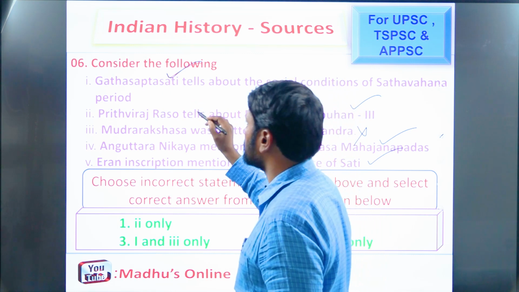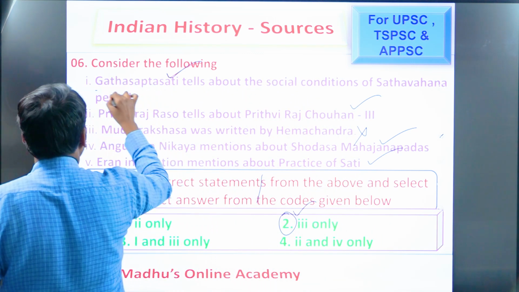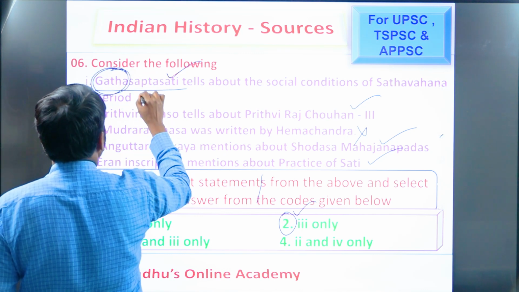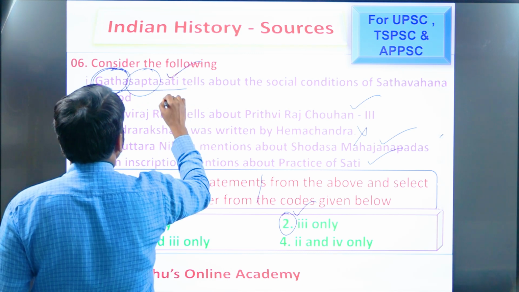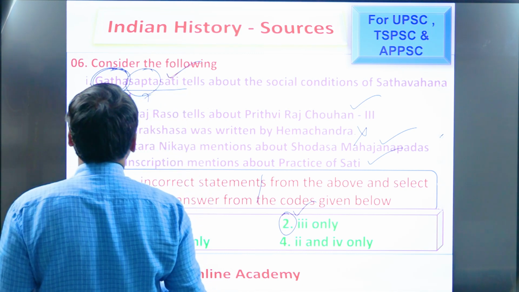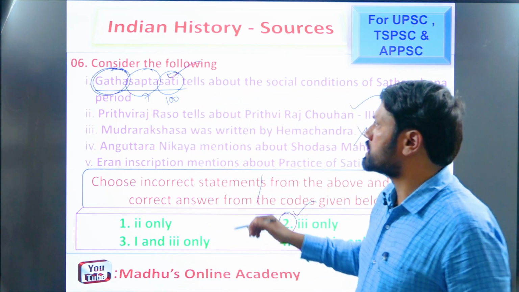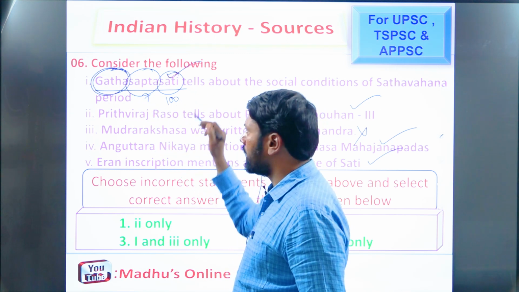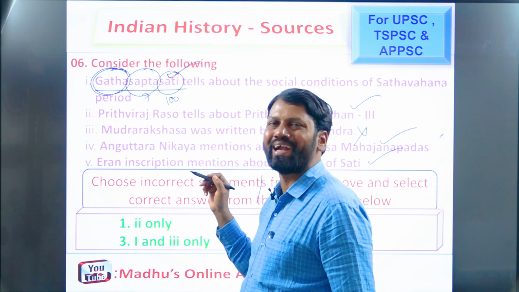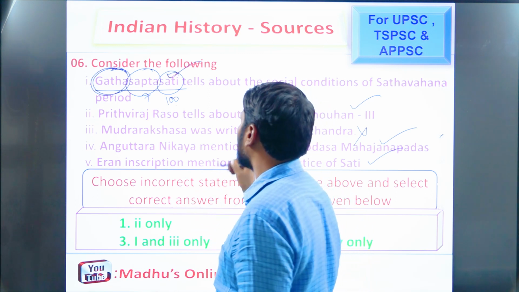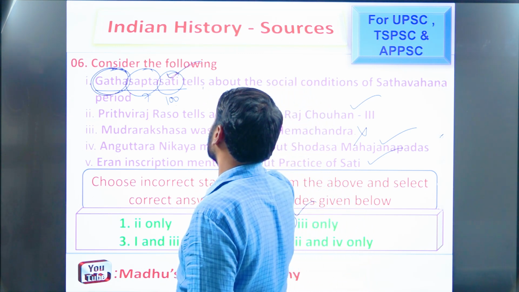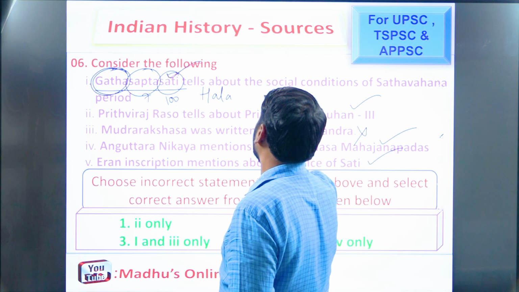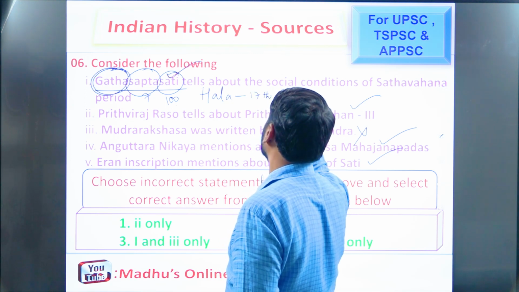Gada Saptasati. Gada means story, remember, story. Sapta means 7. Sati means 100. So the Gada Saptasati book consists of 700 Gadas, Kathas, meaning stories. The main subject matter of this book is romanticism, because its author Hala liked the subject of romanticism very much, remember. Who is Hala? Hala was the 17th Shatavahana king, Shatavahana ruler.